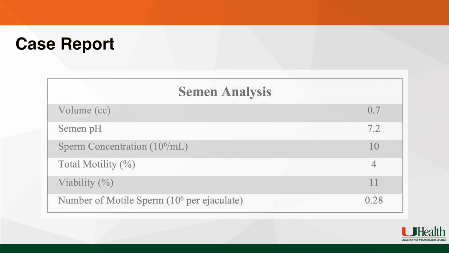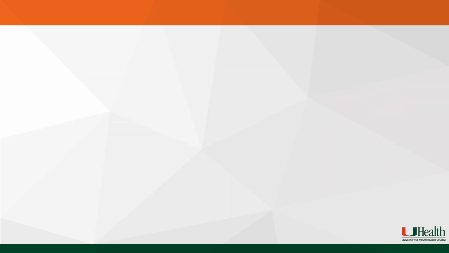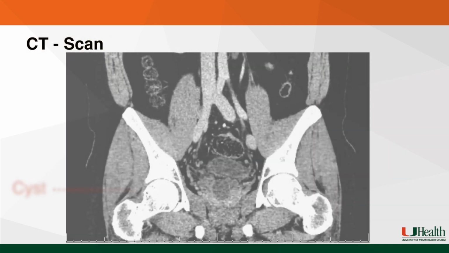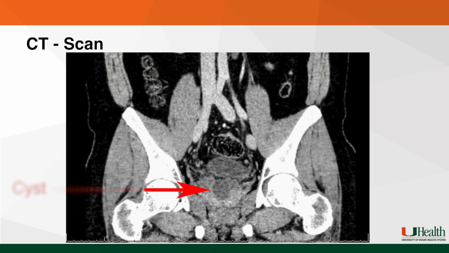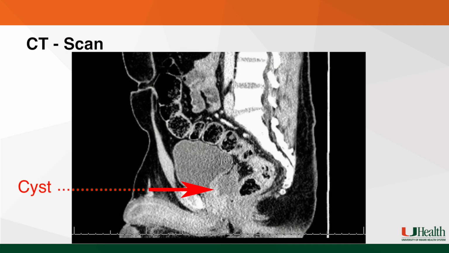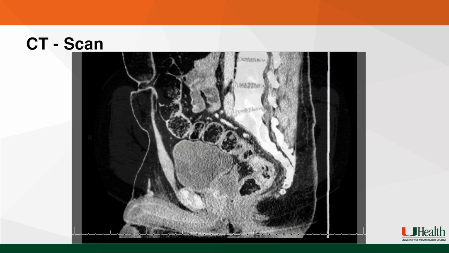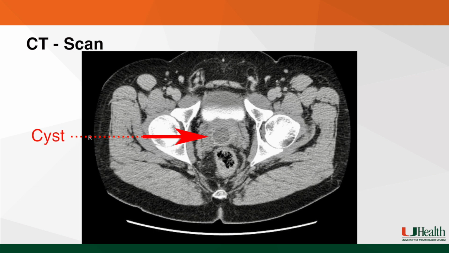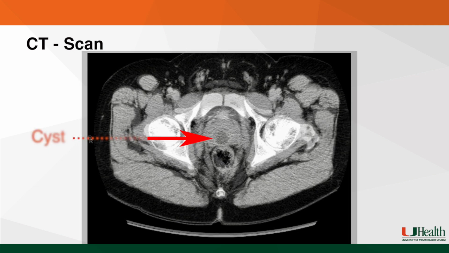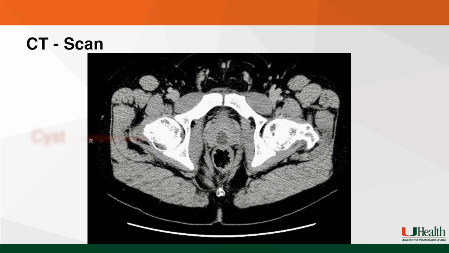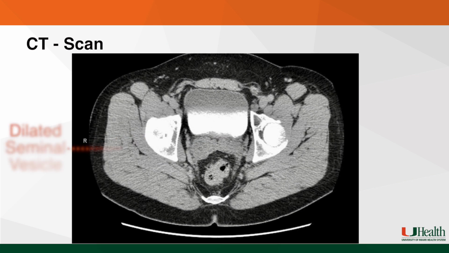His initial semen analysis showed low volume ejaculate with a normal pH, decreased sperm concentration of 10 million sperm per milliliter, poor motility, and poor viability. He came to us preoperatively with a CT scan demonstrating a midline cyst of approximately 2 to 3 centimeters in diameter. Also of note, he had dilated seminal vesicles bilaterally.